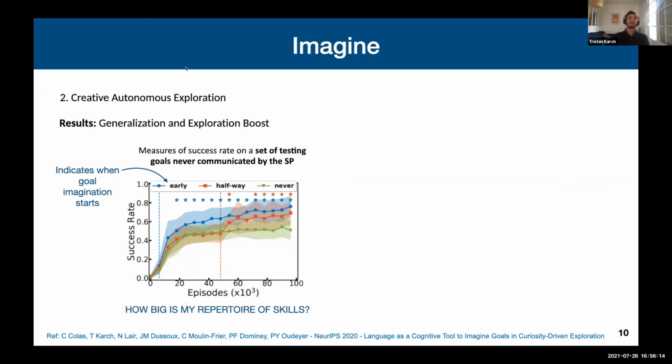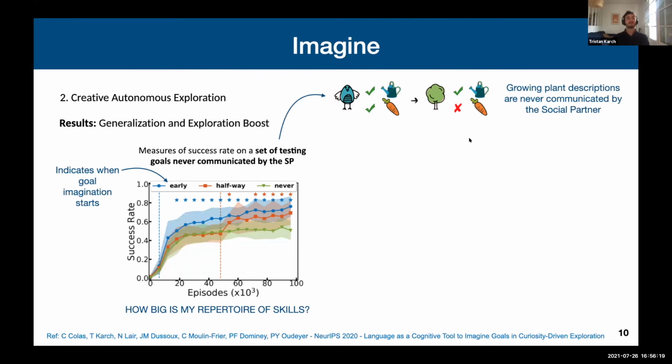So now moving on to the results section. We can see that if we allow our agent to imagine goals, it allows it to grow its repertoire of skills. In order to test that, we defined a set of testing goals that were never communicated by the social partner.